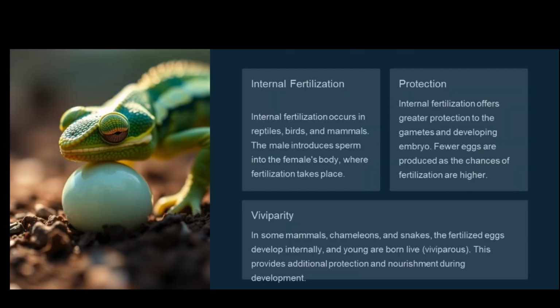Internal fertilization occurs in reptiles, birds, and mammals. The male introduces sperm into the female's body, where fertilization takes place. Internal fertilization offers greater protection to the gametes and developing embryo. Fewer eggs are produced as the chances of fertilization are higher. In some mammals, chameleons, and snakes, the fertilized eggs develop internally, and young are born live, viviparous. This provides additional protection and nourishment during development.